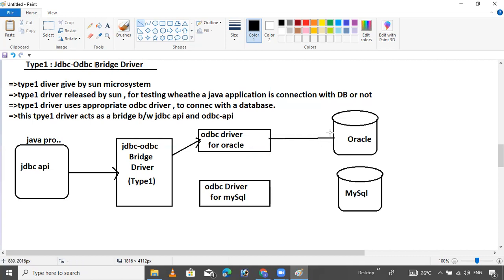It uses the ODBC driver for Oracle. The same thing is here: it interacts with the MySQL ODBC driver, which connects with the MySQL database. This is the way a Java application interacts using the Type 1 driver.